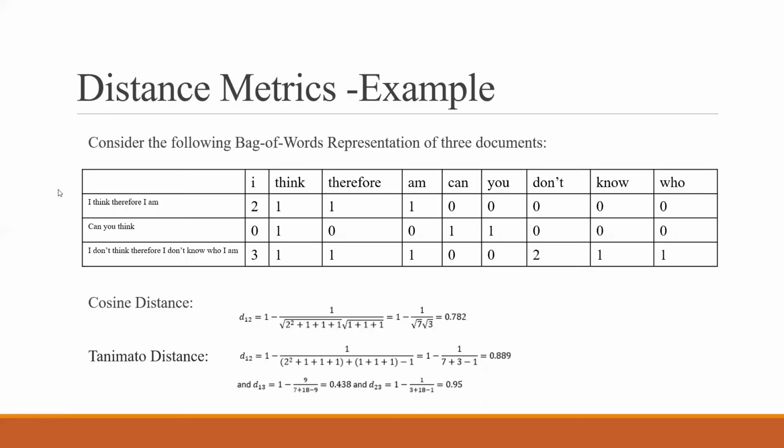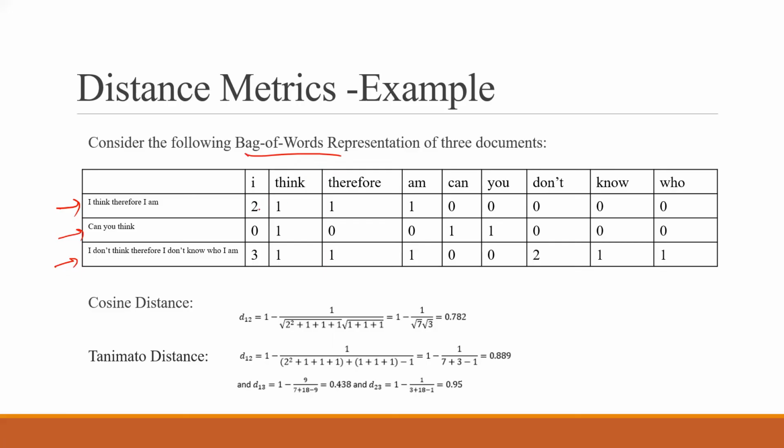So consider this bag of words representation. This is what I have. Let's say we have these 3 sentences: "I think, therefore I am." "Can you think?" And "I don't think, therefore I don't know who I am." So considering everything, the bag of words representation has been done.